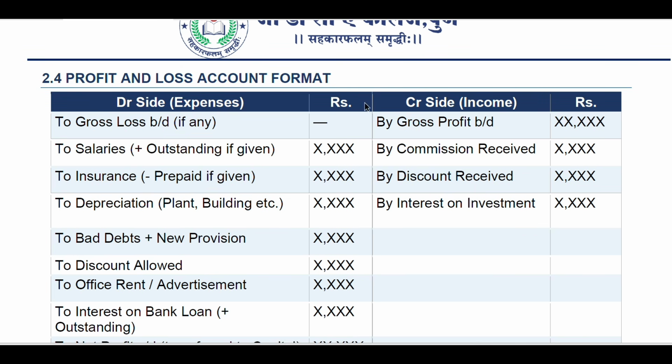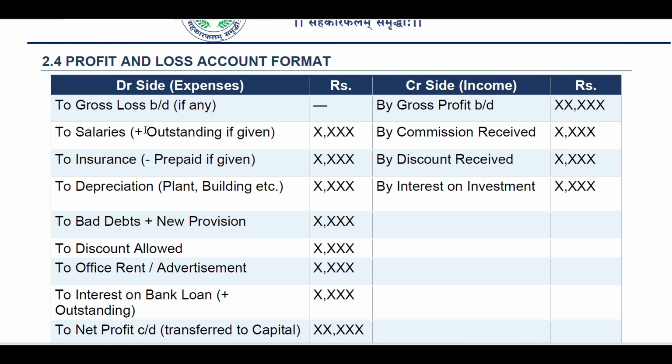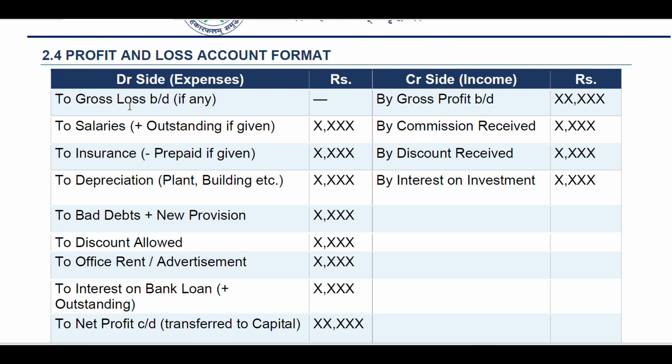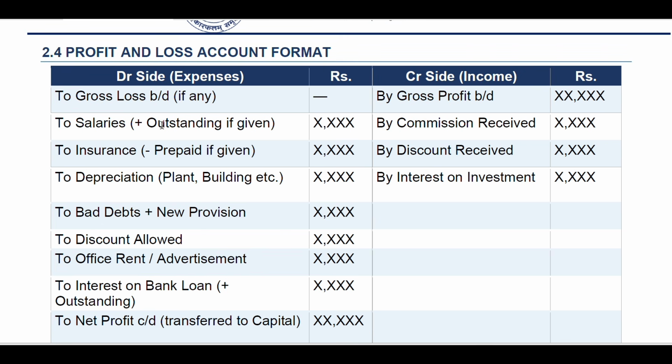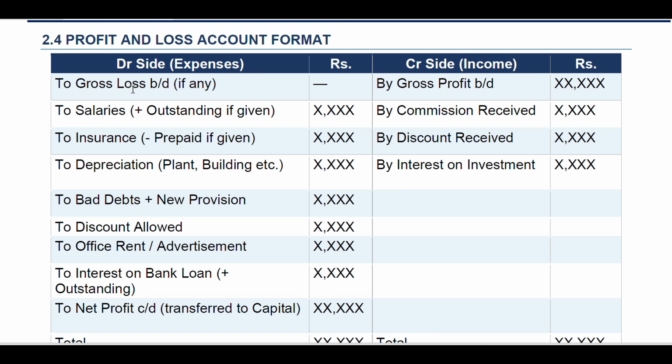Then the profit and loss account format: how you can create a profit and loss account. So this is just a format. Debit side expenses, with amount, and credit side income, with amount. Then gross loss B/D if any, whatever is given in the question. If not, then by gross profit B/D X amount, and to salaries plus outstanding if given X. By commission received, whatever is given, you should add that.